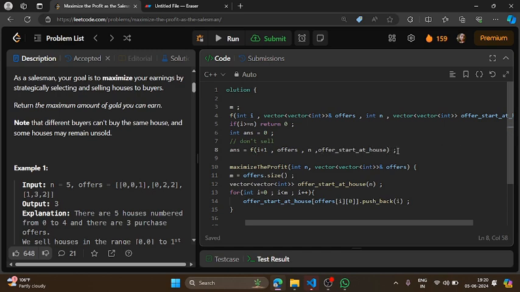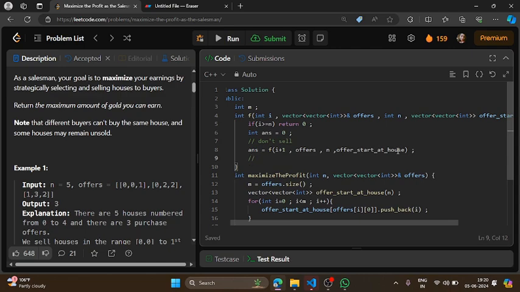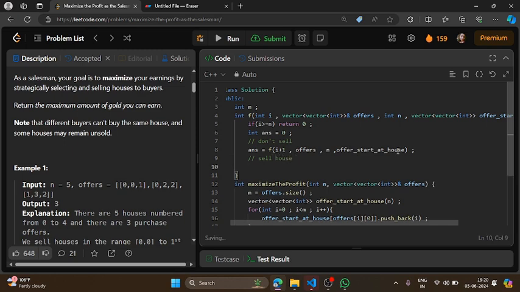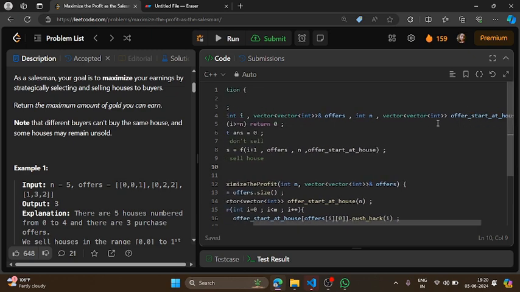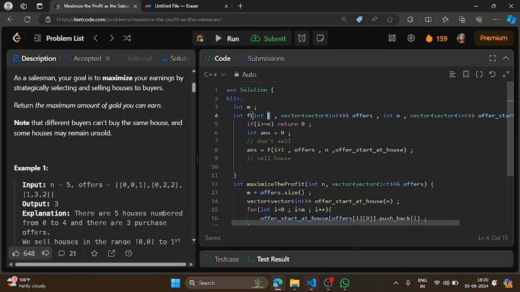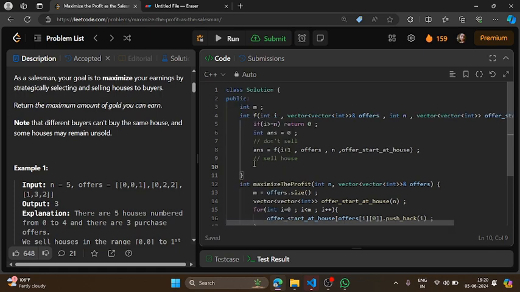So I will simply move to the next house. Now suppose I want to sell my house. If I want to sell my house, then I have to check how many offers I have available. So how will I be checking this? I will go to my offers starting at house vector, and corresponding to this particular index, which we have passed as an argument, which is I. This is the house number we are currently at. I will check how many offers we have available.